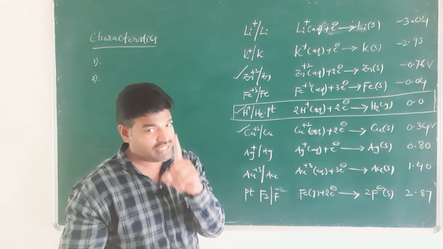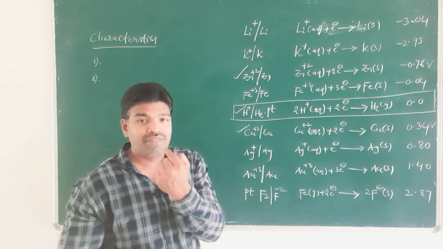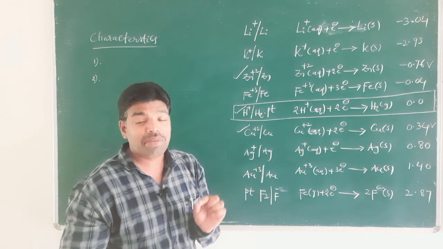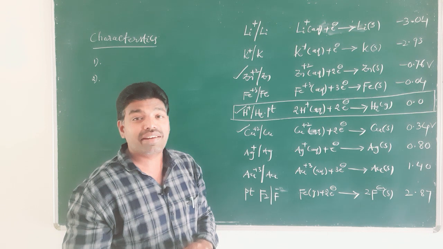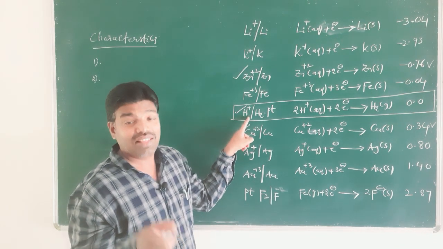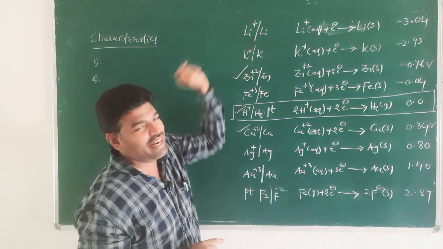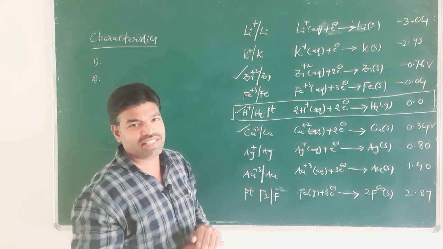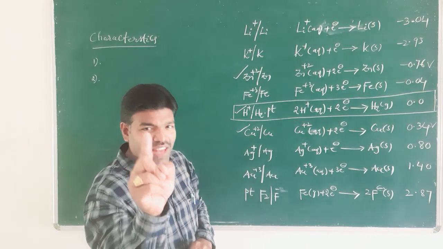I repeat, please keep your mind on my words. The substances which are stronger reducing agents than hydrogen are placed above the hydrogen in the electrochemical series, and those have negative SRP values.